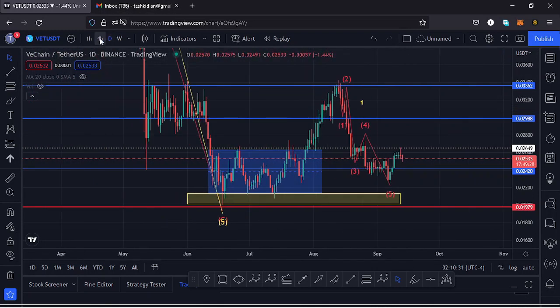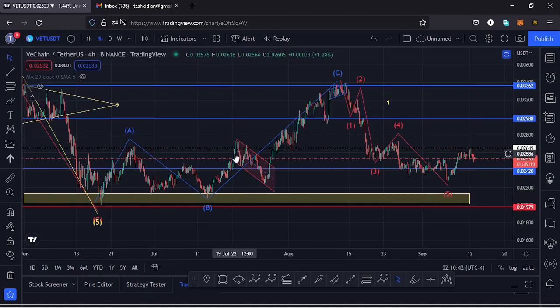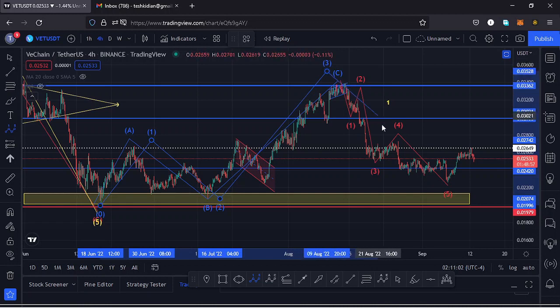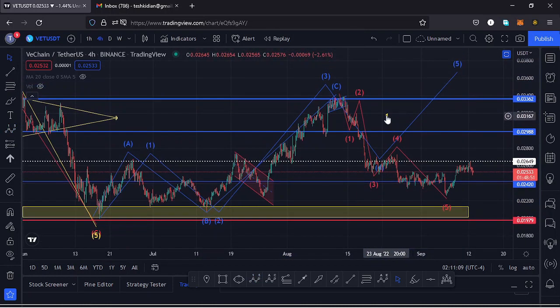If I jump to the 4-hour chart for further analysis, here on the 4-hour chart, after making our low at around the $0.02 mark, we saw a very nice bounce to the upside. And in my previous videos I was terming this movement to the upside as an Elliot wave structure, having this as the first wave to the upside. Then we saw a very nice retracement to the lower side in the formation of a wave 2, continued pushing higher in the formation of a wave 3. Then I expected the formation of a wave 4 down here, then continue pushing higher in the formation of a wave 5 to complete a higher Elliot wave count 1.